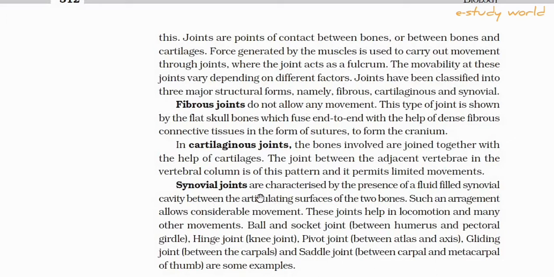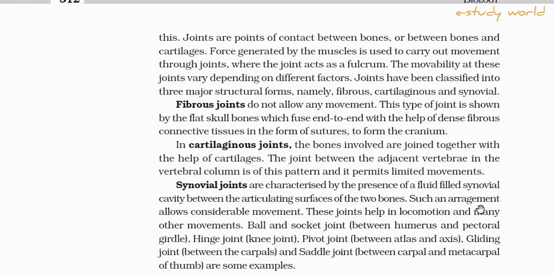Synovial joints are characterized by the presence of a fluid-filled synovial cavity. The synovial joint is the freely movable joint. A fluid-filled cavity is present between the articulating surfaces of two or more bones.